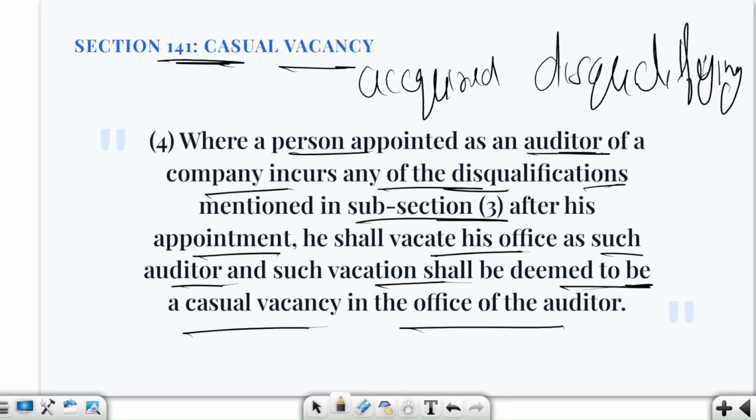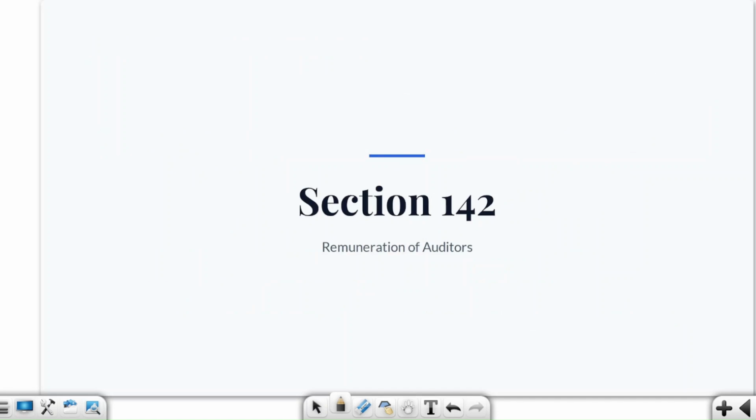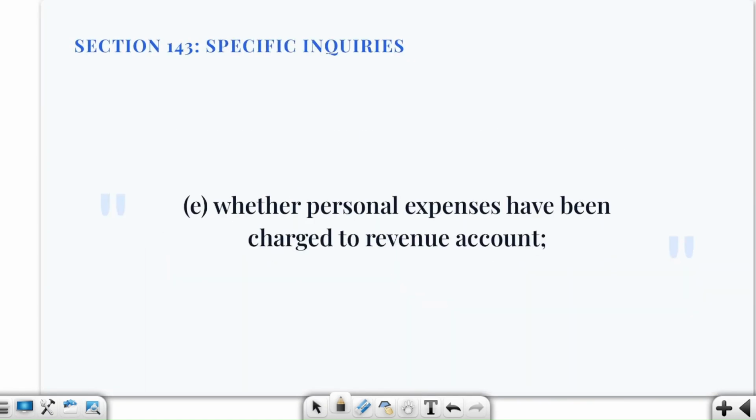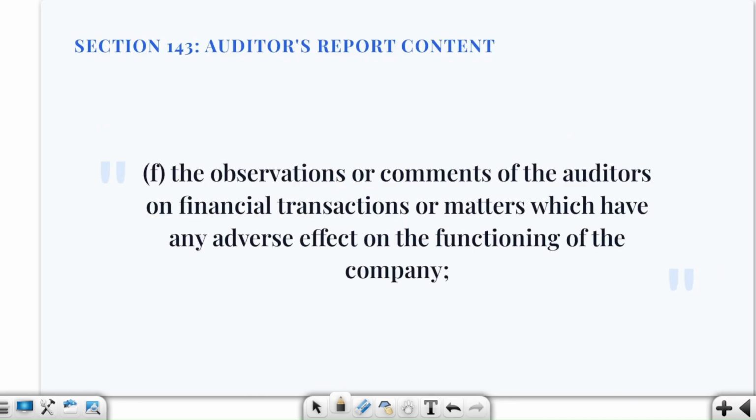We have completed our section 141 as well, and the next section will be section 142, where we are going to talk about the remuneration. In section 143 we are going to talk about his roles and the reports. So these parts we will be covering in the next lecture. For today let's keep it up to here, and I hope this is very much clear to you. This part will be completed in the next lecture. Fine.